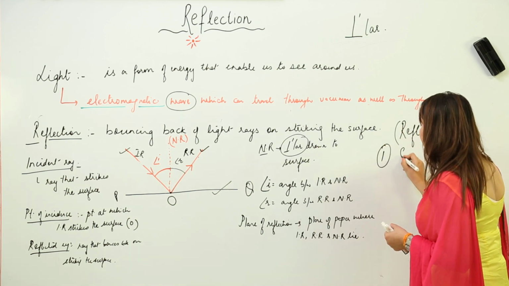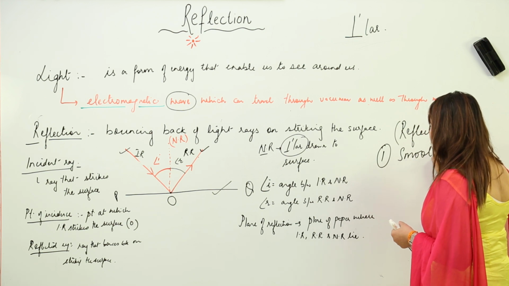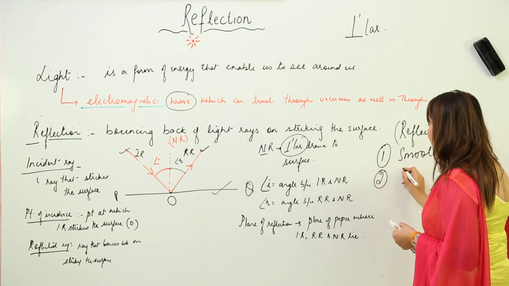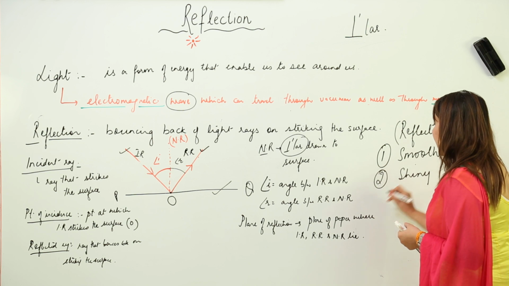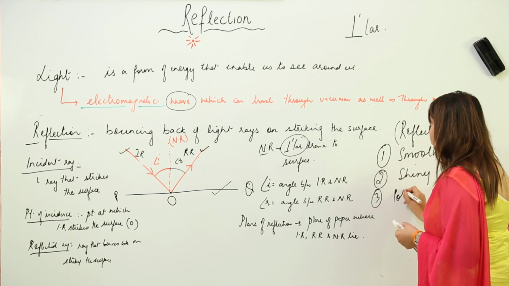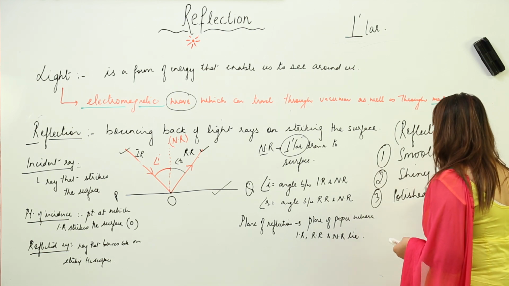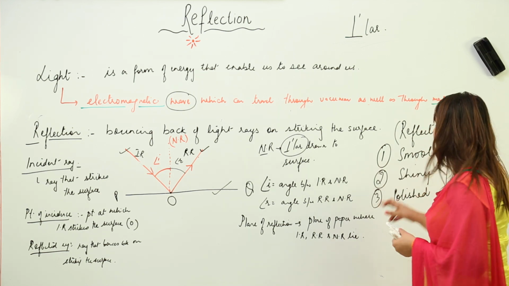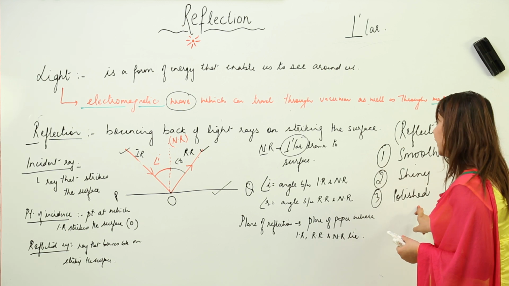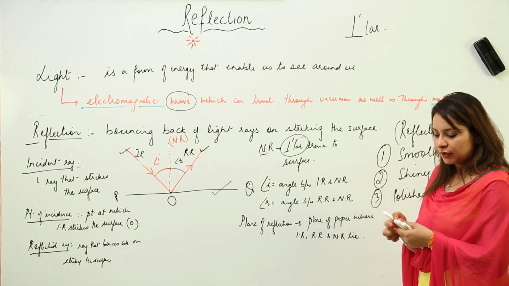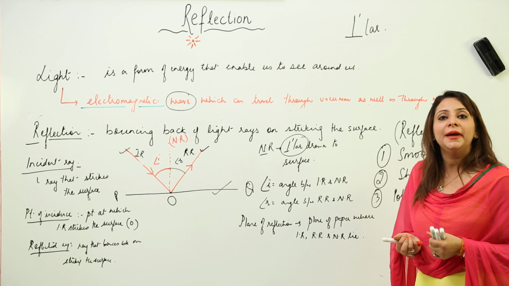We see that it should have a smooth surface, a shiny surface and moreover a polished surface. Any surface fulfilling all these characteristics, smooth, shiny and polished, is regarded as a best reflector. And you will be curious to know which is the best reflector?